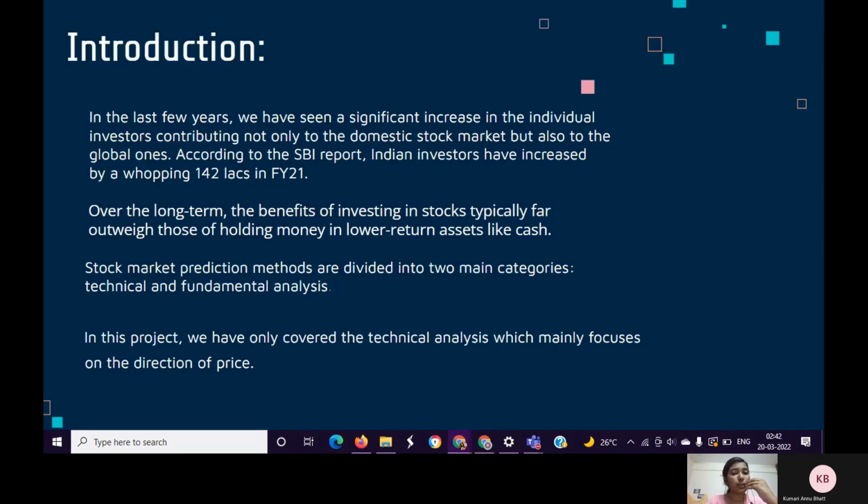According to the SBI report, Indian investors have increased by a whopping 142 lakhs in the financial year 2021, and this increase in the number of investors clearly indicates that the interest that we are getting from the stock market is much higher than that of the other investment options that we have. In this presentation, we will discuss data pre-processing, data visualization, data statistics, fundamental and technical analysis, and hypothesis testing of Britannia.